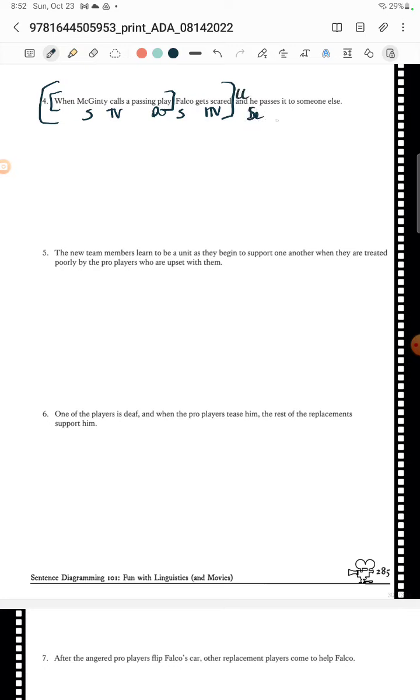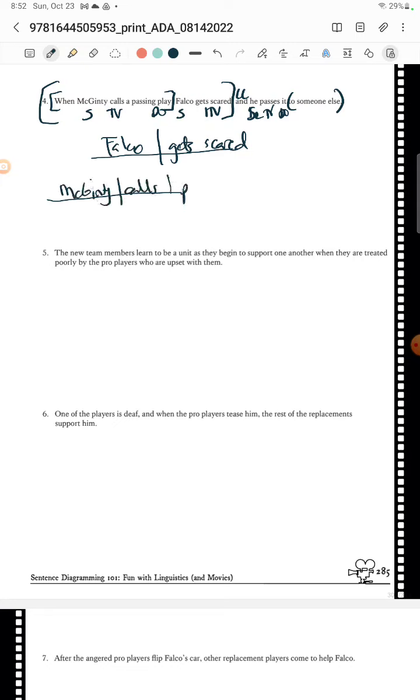He passes it to someone else. Falco gets scared is going to be at the top. Falco gets scared when McGinty calls what? Calls a play. It's a play. Oh, and it's a passing play.